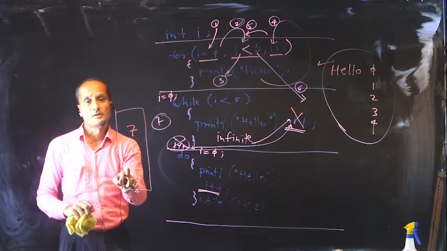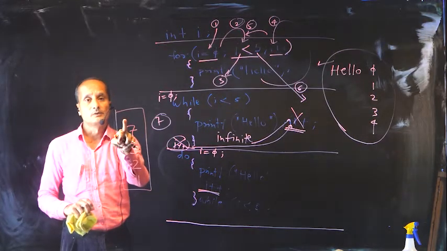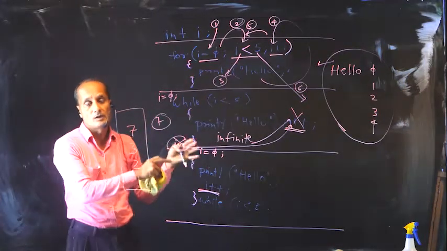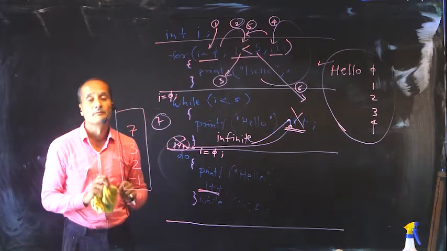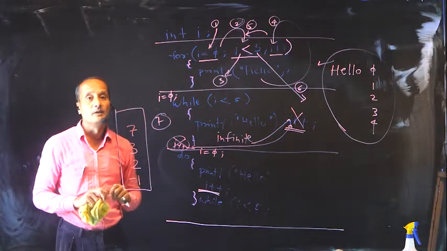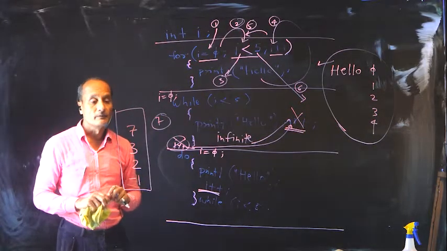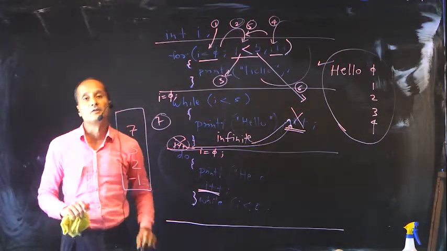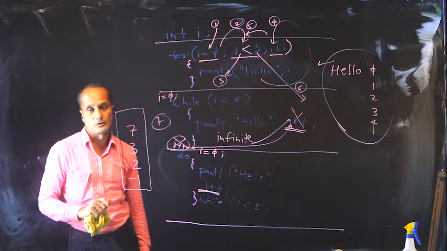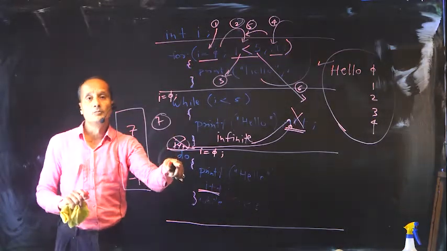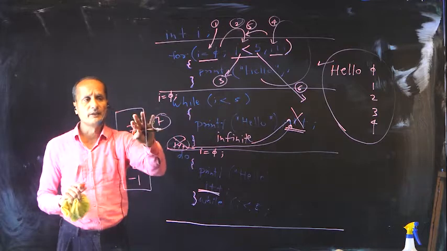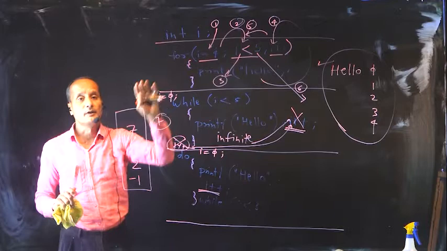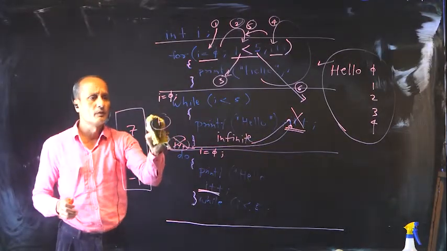User may give 3 numbers. User may give 2 numbers. User may give 70 numbers also. I don't know in advance how many numbers user might be giving. So this is an ideal logic called event driven logic rather than count driven logic. While loop and do while loop both are best for event driven logic, whereas for loop is best for count driven logic. Let us write down the code for this.